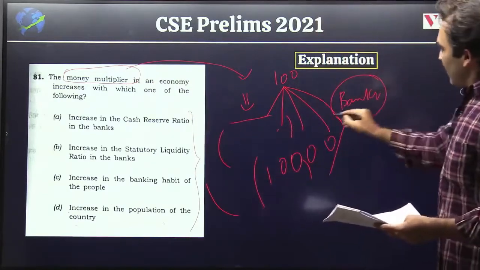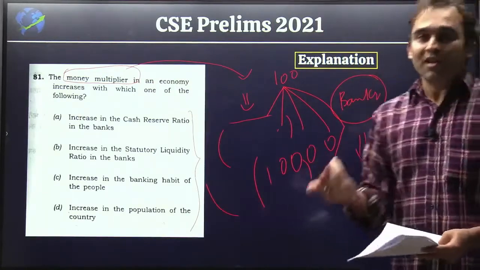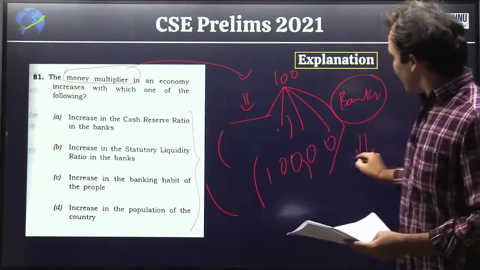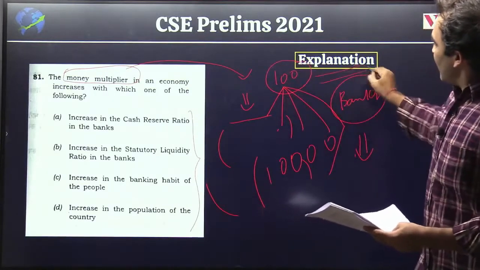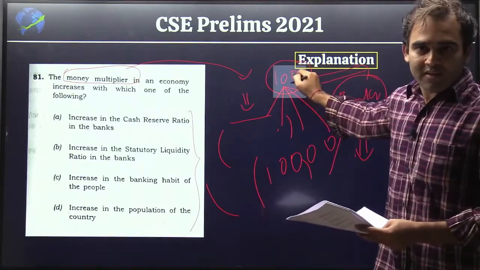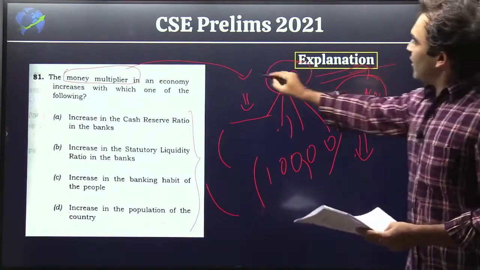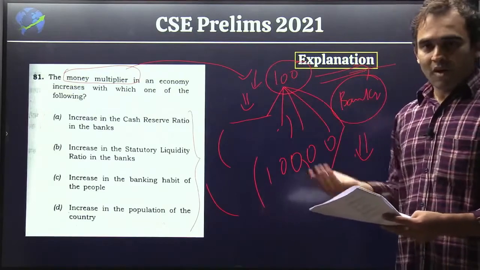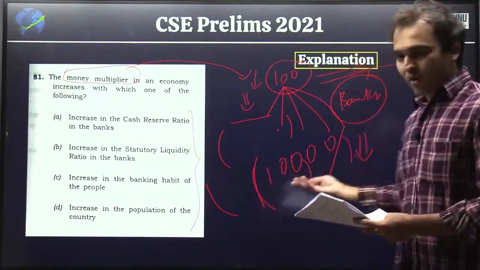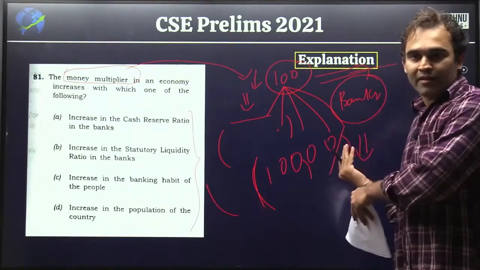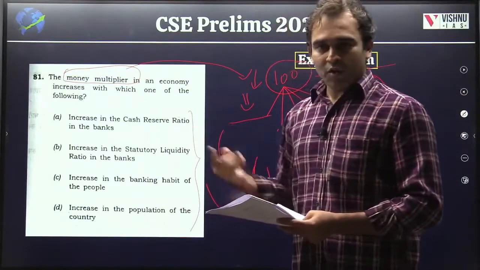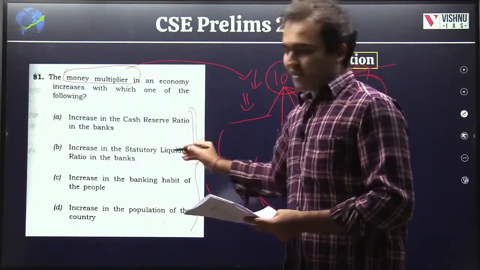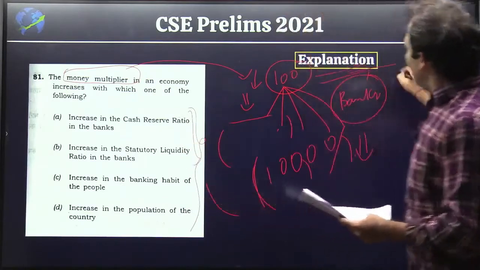Common sense tells us that for this to happen, the starting amount of money matters. If you reduce this amount, the final value will also be less. The first and second options are both reserve ratios.